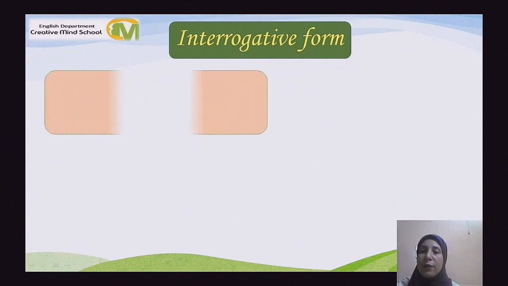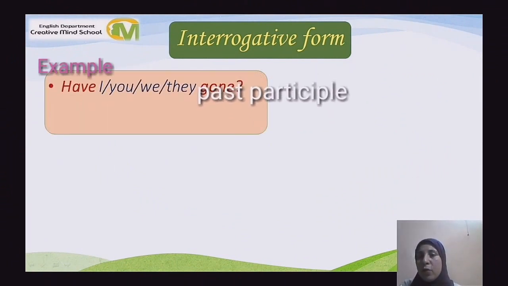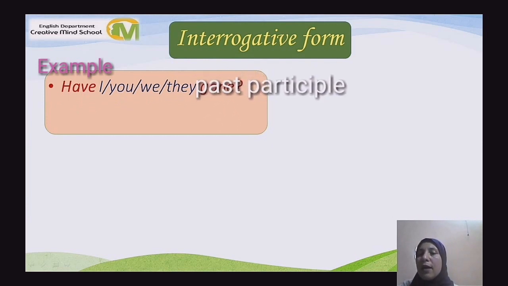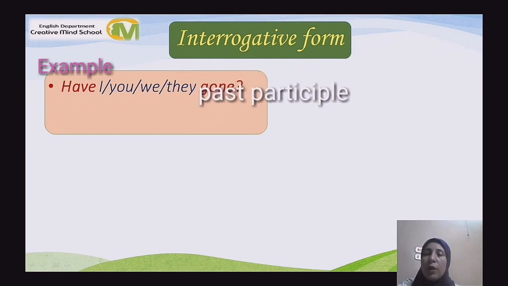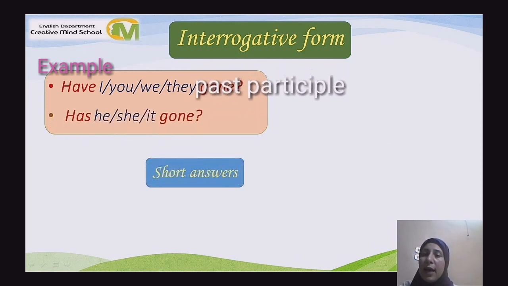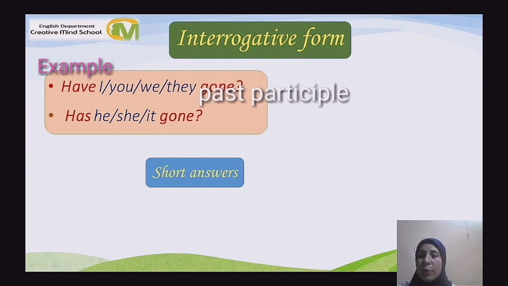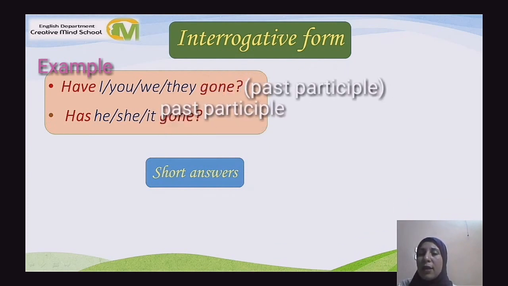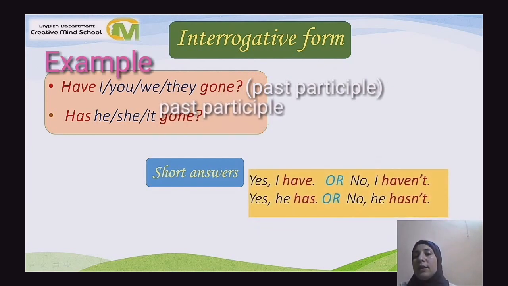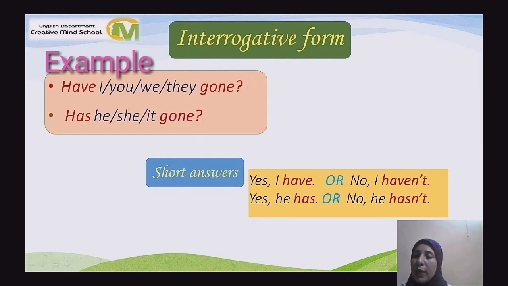The interrogative form: it's have with the subject I, you, we, they, plus past participle. Example: have you gone? Singular form: has with the subject he, she, or it, plus past participle. Example: has he gone? And the short answer is yes I have or no I haven't, yes he has or no he hasn't.